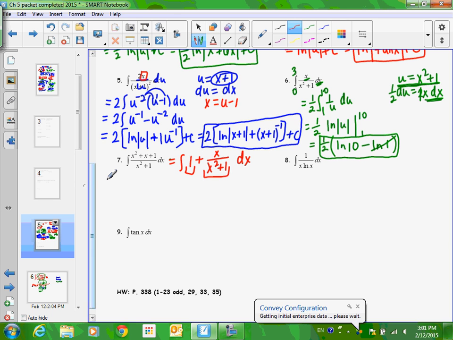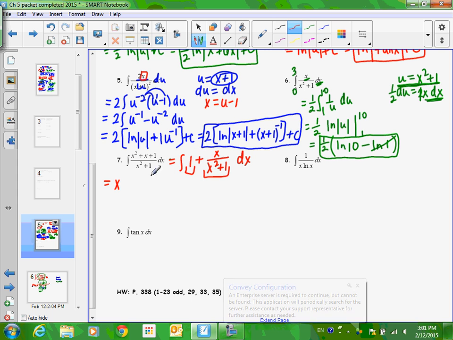1, what's the antiderivative of 1? So let's just go ahead and write that as an x. And let's just focus on integrating the second piece. So I want you to see what I did here. I'm supposed to integrate both pieces. I just said, let's integrate the easier piece first. Let's just do that. Then we focus on just this piece, and all the way through, on all my equals, I'm going to have x plus something, x plus something. At the end, my answer will be x plus whatever I get.